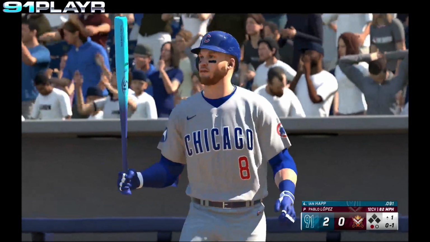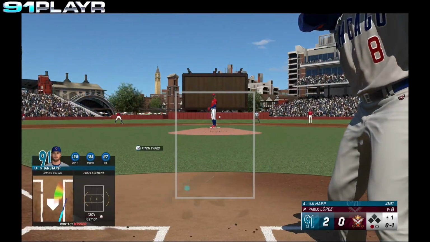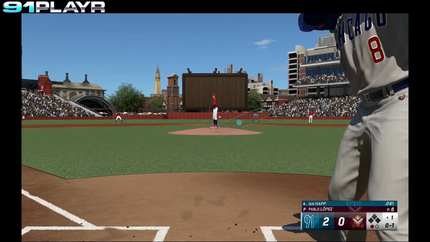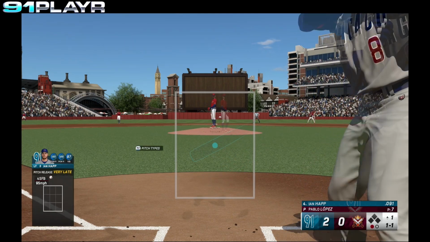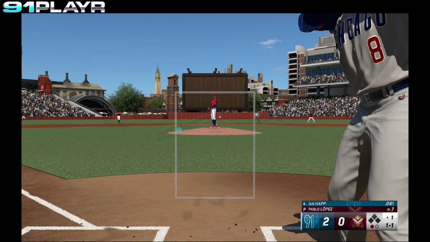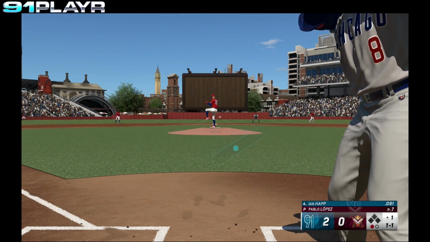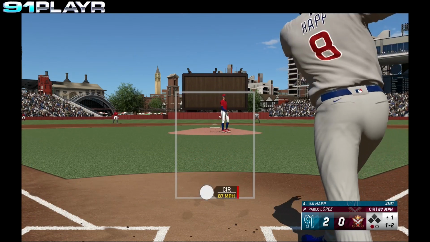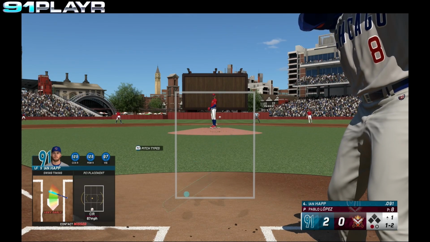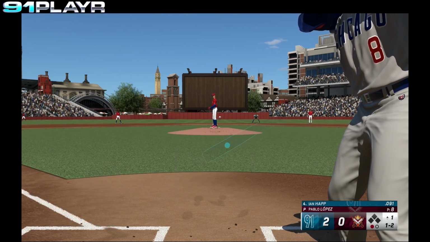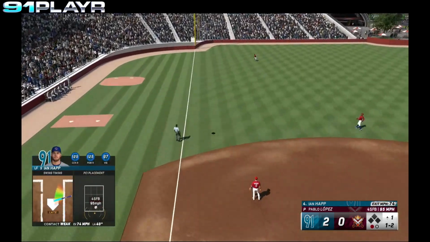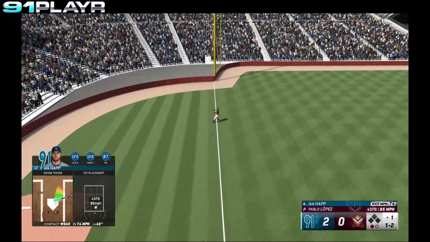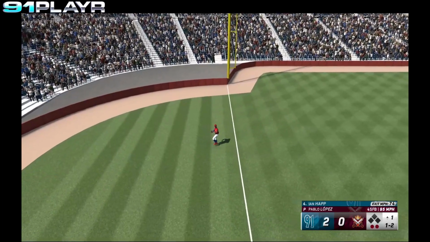Happ swings and misses. Strike one. Ball high. 1-1's the count to Happ. Happ swings and misses. 1-2's the count. 1-2 pitch to Happ. Happ fouls that ball away. Playable. It is playable for the left fielder. Out number 2.